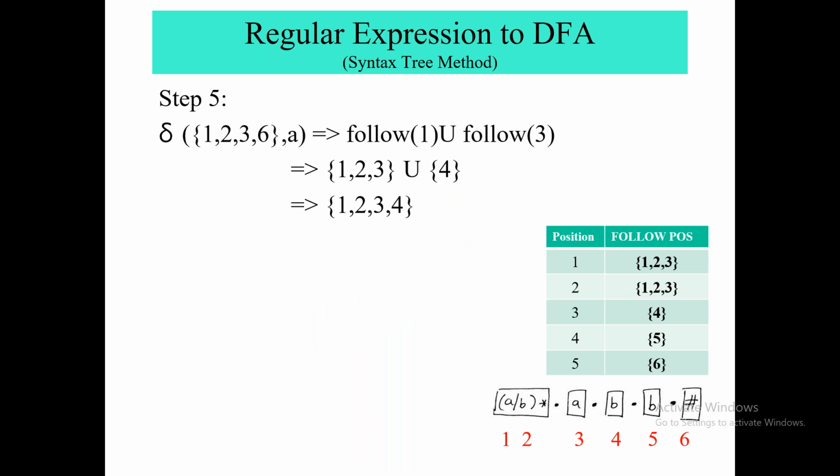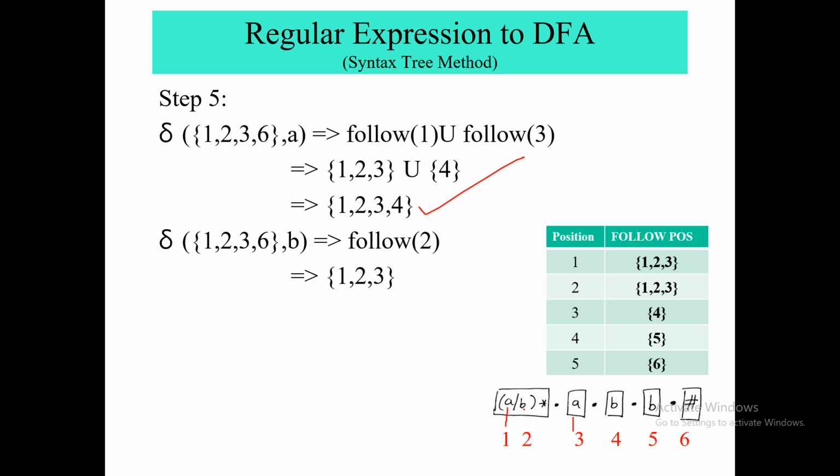Okay, now for 1, 2, 3, 6, you have to again check which node is containing A. Then it would be 1 and 3 again. So this is your repeated state. And then you have to check for B. For B it is 2, and 6 does not contain A or B, nothing. Okay, so the answer of this would be 1, 2, 3. Again it is repeated. Now you have performed each and every transition for new states, and now the steps are repeating. So both these states are repetitive.